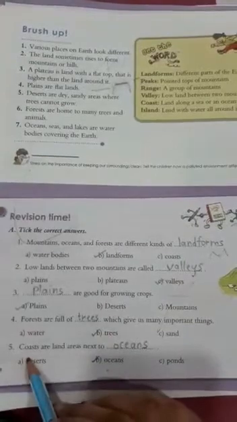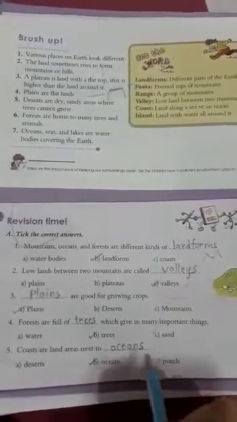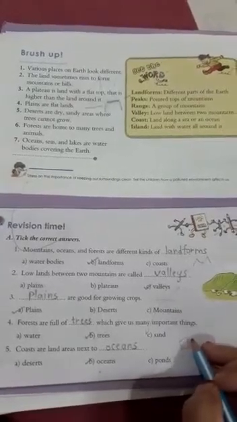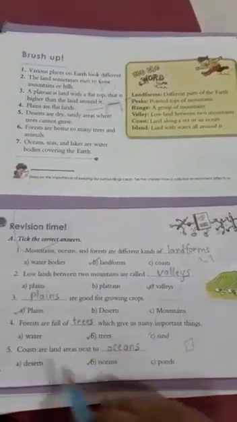Okay. Next one, coasts are land areas next to dash. Deserts, oceans, or ponds? Yes, right, oceans. Coasts are nothing but land which is near to the water bodies, next to the oceans. They are called the coast.